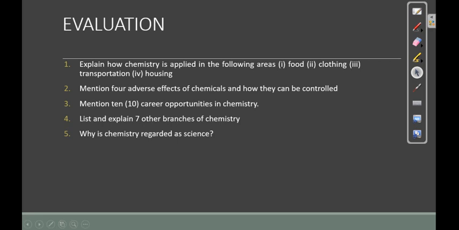And this will be the evaluation: explain how chemistry is applied in the following areas: food, clothing, transportation, housing. Mention 4 adverse effects of chemicals and how they can be controlled. Mention 10 career opportunities. List 7 other branches of chemistry. Why is chemistry regarded as a science subject?